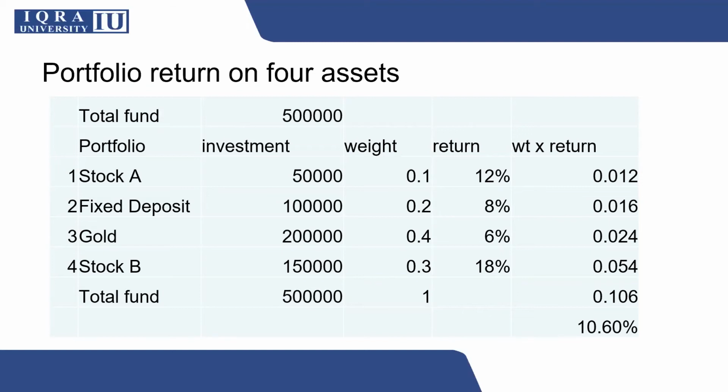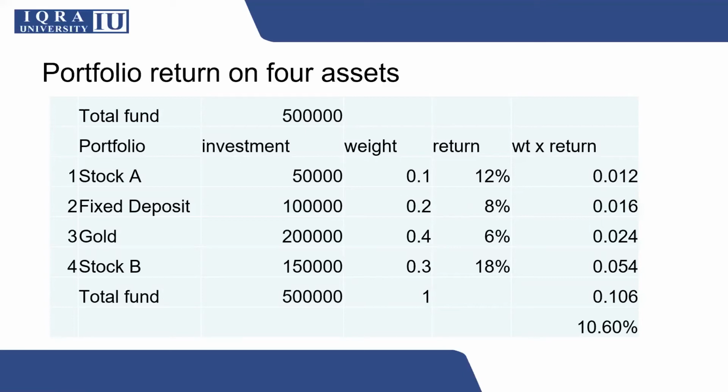If you look at this slide, you can see that we are making investment in four different assets. Their weights we have already calculated. And as you know, weights depend on how much fund you are investing in one particular asset compared to your total investment. Returns are given in front of each asset class.